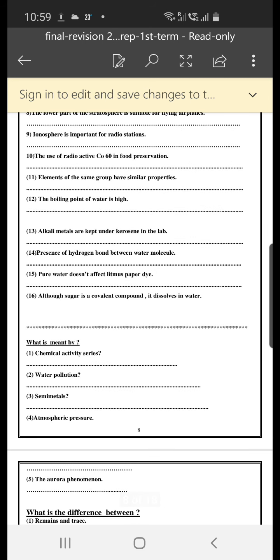Number 12, the boiling point of water is high. The answer is due to the presence of hydrogen bonds between its molecules.